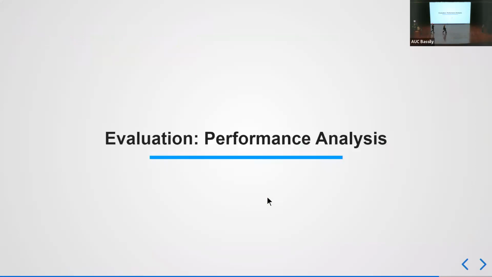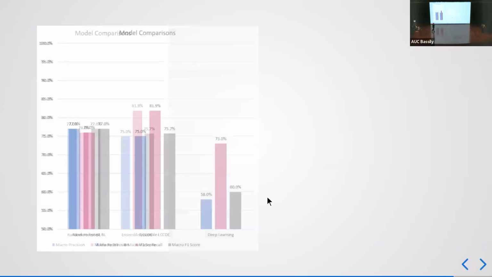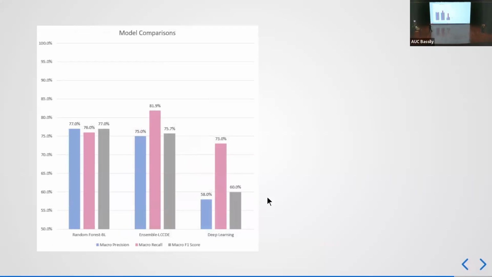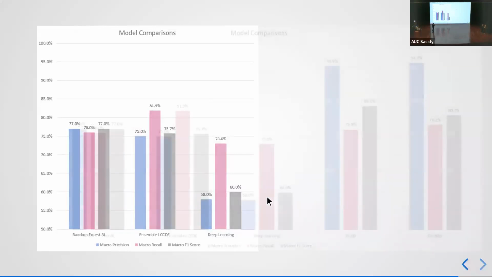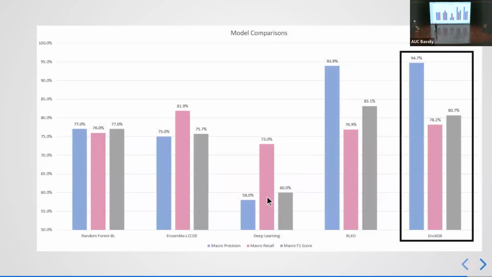Okay, so after talking about all of those numbers, we need to compare our results. First of all, we have picked 2 models from the baseline models we discussed earlier. And then we have the deep learning model, just for reference, to further prove that we didn't go with deep learning for a reason. And then we have 2 of the best performing proposed models that we have. It's clear that our XGBoost model is outperforming all of the previous models. So it's the chosen model that we have picked. And now we're going to be talking about the conclusion.